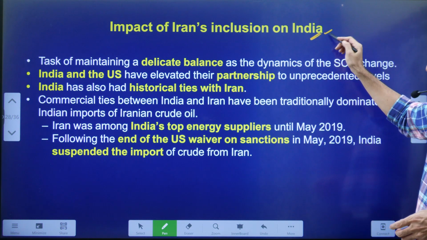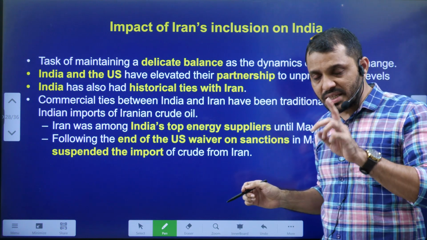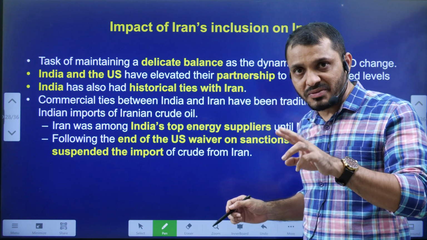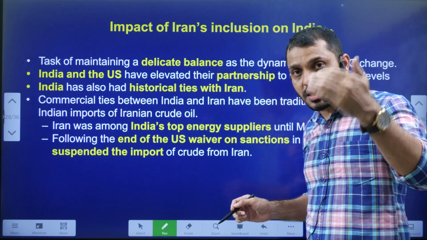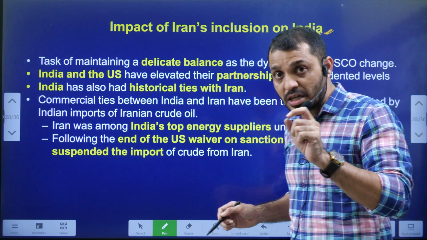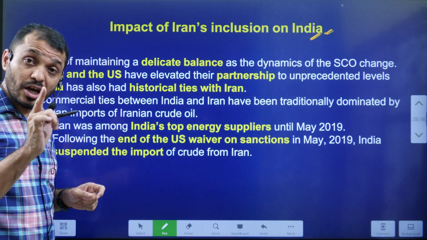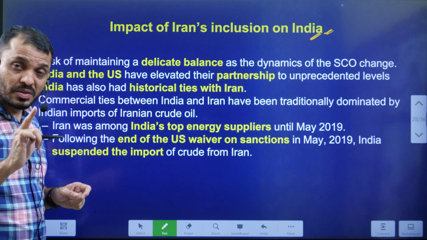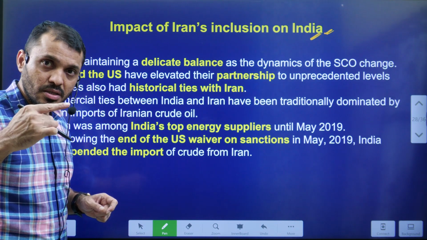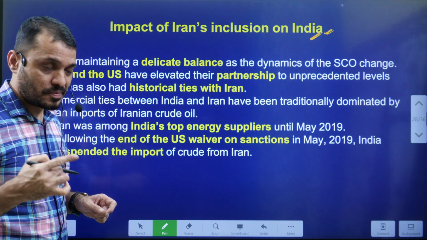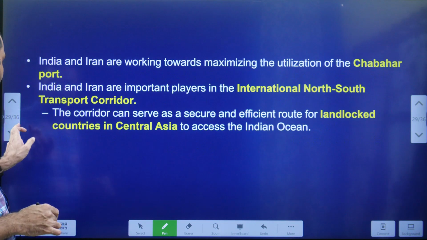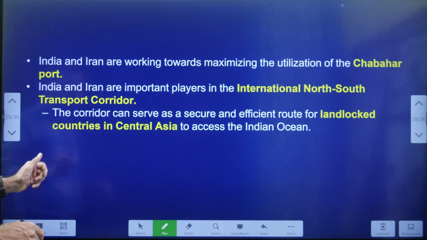What is the impact of Iran's inclusion on India? The only thing is India has to balance its relations between China and Russia as well as the American side, because America has now imposed sanctions on Iran. That is the reason we are not importing oil from Iran, even though Iran offered oil in terms of rupees. Still we declined because of America's sanctions, students.